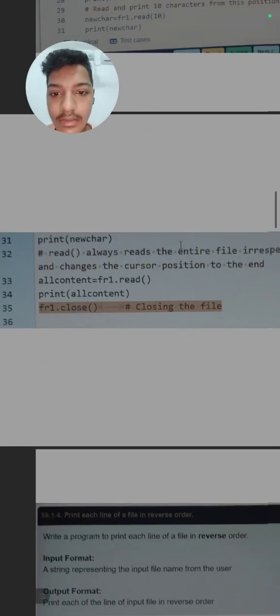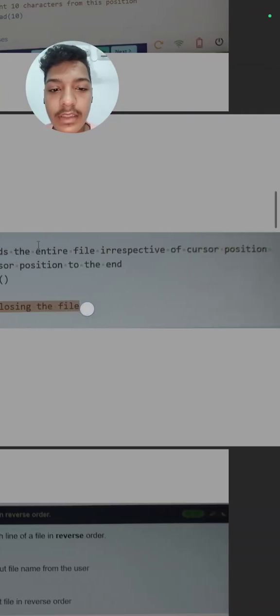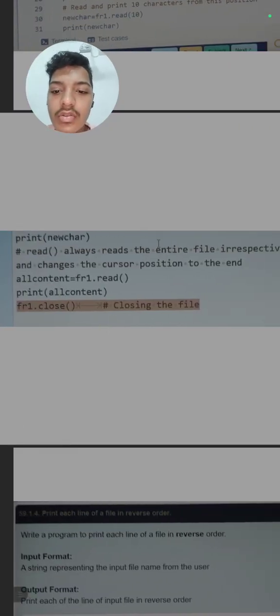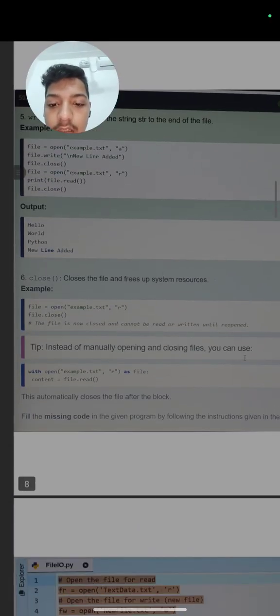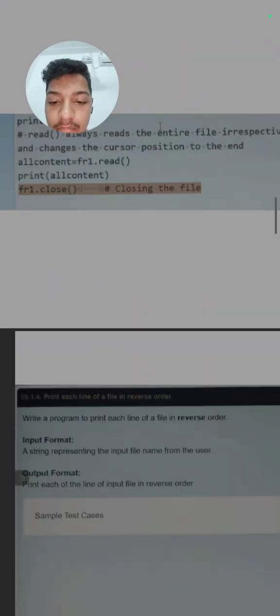Then it is saying that read always reads the entire file irrespective of the cursor position and changes the cursor position to the end. So we just need to read the whole file and just close our file. Here we have closed the file because we have manually opened this file. If we open the file with the with method, we do not need to close our file.